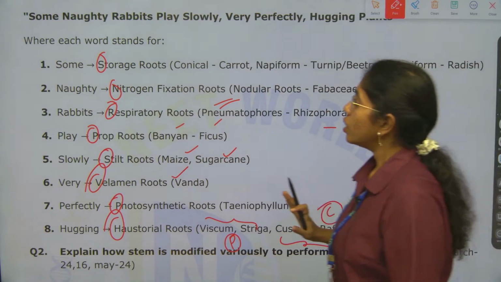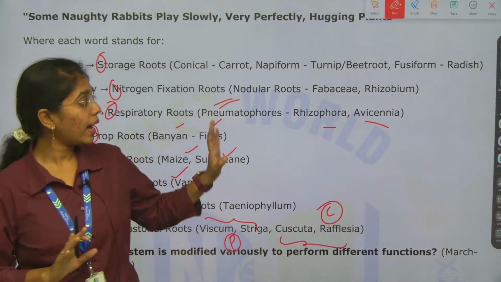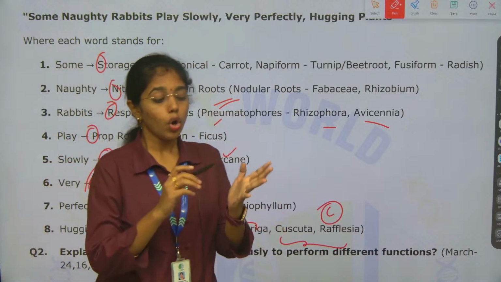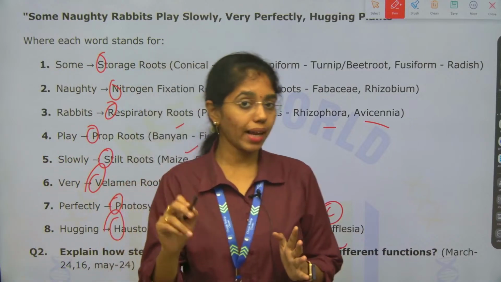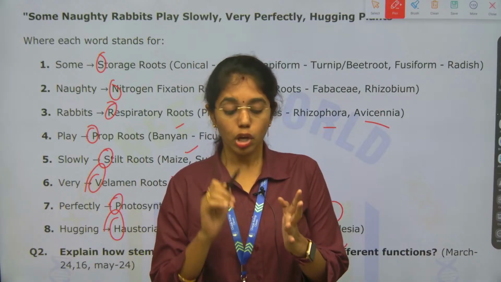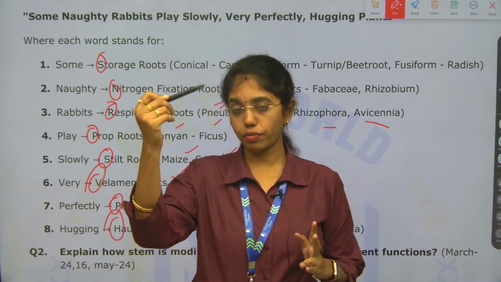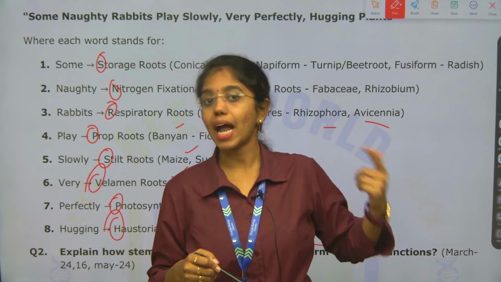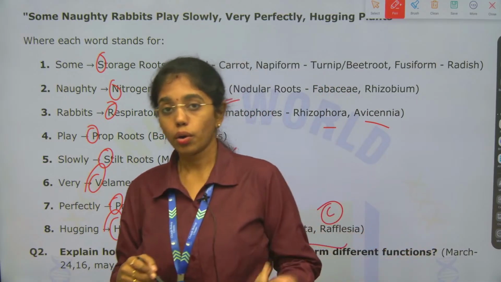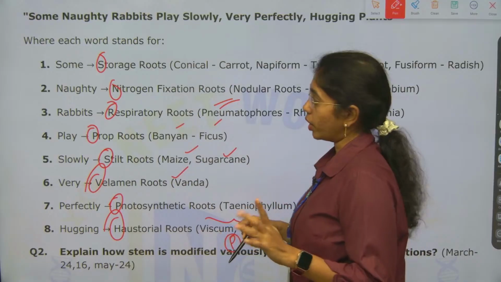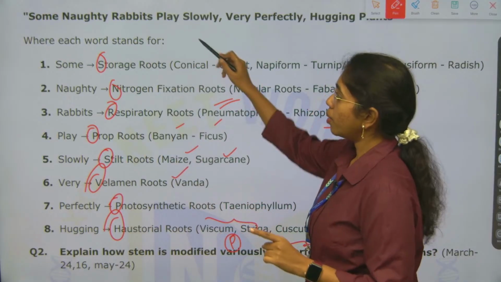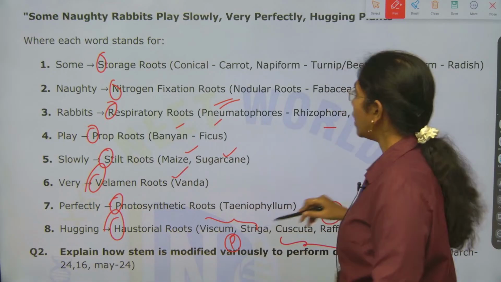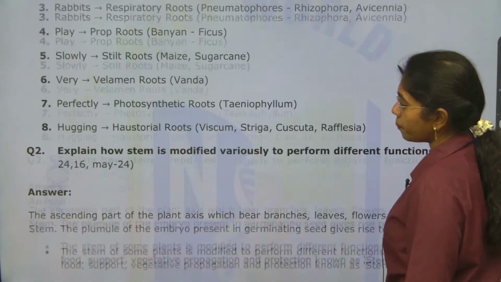At the end, I would like to conclude this question by telling you root modifications have been asked n number of times in your previous year exams. You have to attend this with definition and types of root modification with examples and explanation properly, and diagrams most importantly. To remember the examples, the mnemonic and flowchart will help you. Clear? Next question, you see.